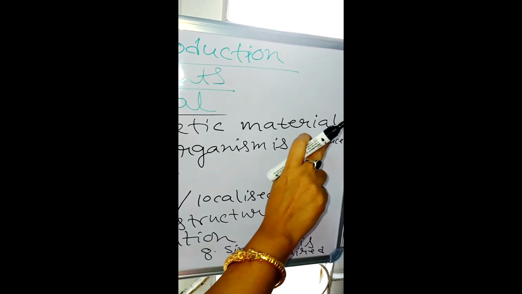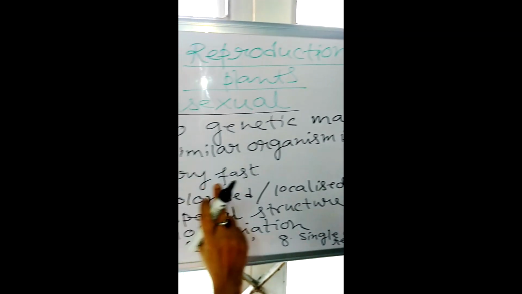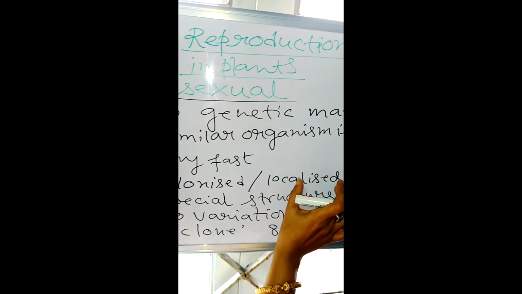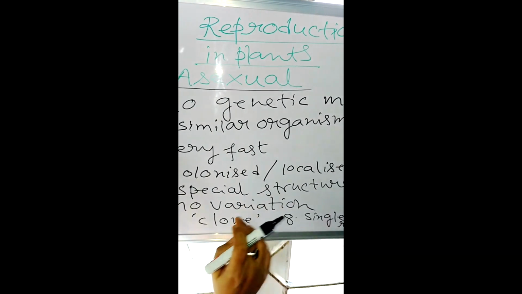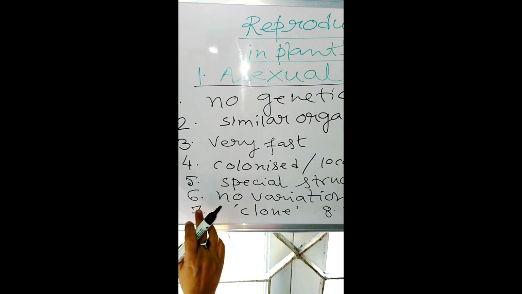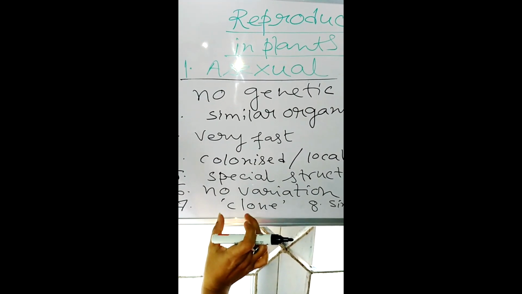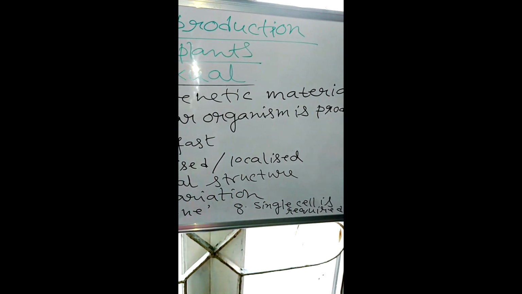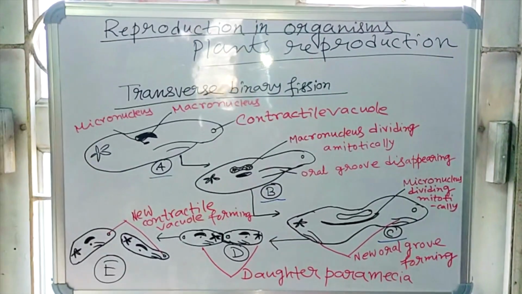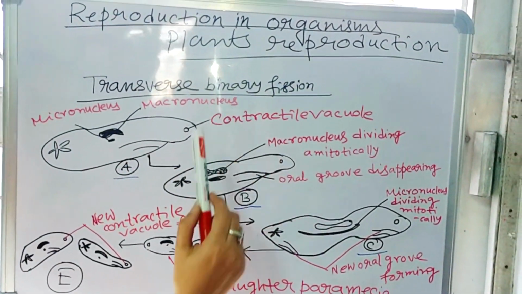No genetic material is required. Similar organism is produced very fast. Colonized or localized reproduction, this special structure is needed. No variation is occurred, and the term clone is applicable here, and single cell is required. Okay. Second type of binary fission is transverse binary fission.